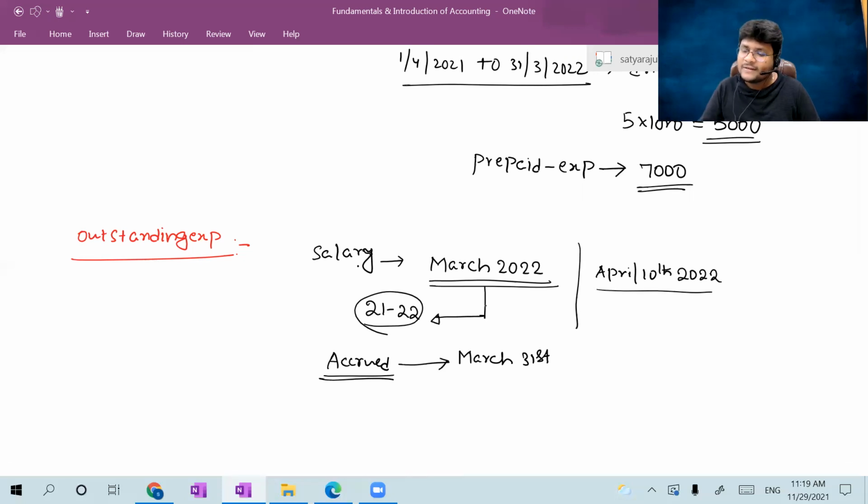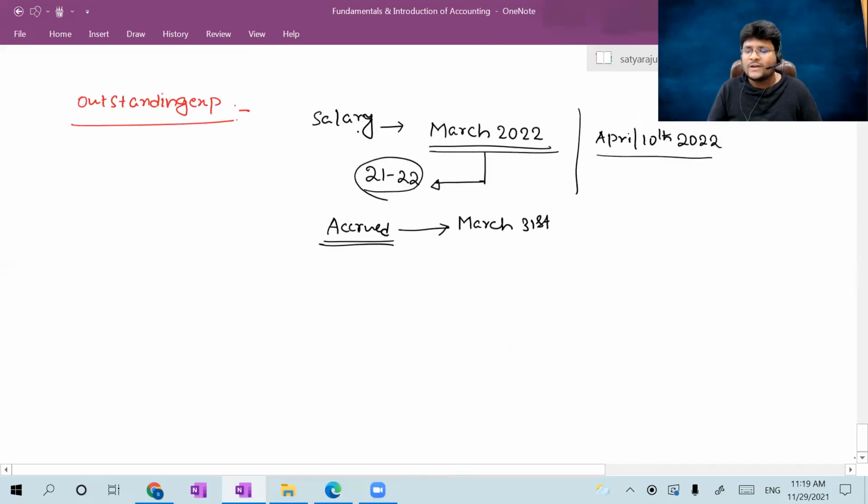Outstanding means it is an expenditure that is payable, not yet paid. It is payable on April 10th. Such a type of salary is treated as outstanding salary. Did you get it first? What exactly is the meaning of outstanding expense? Now, sir, what is the journal entry for outstanding expense? Please consider it, guys, all of you.